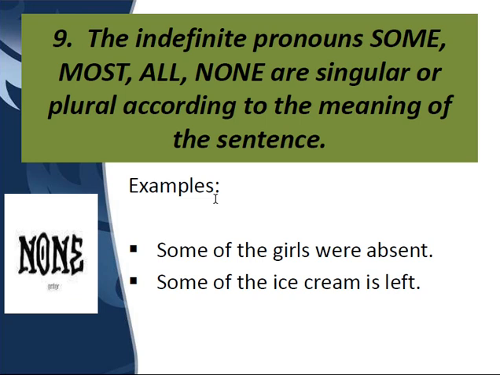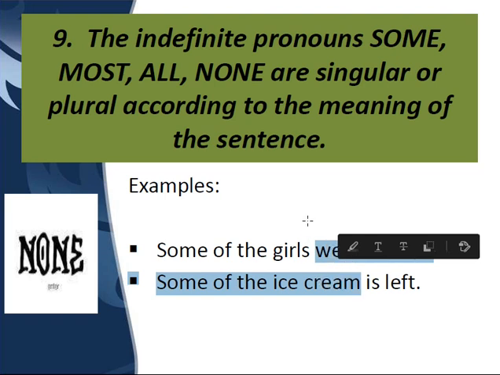Then, again, indefinite pronouns like some, most, all, none are singular or plural according to the meaning of the sentence. Now children, if you see the two sentences, there is one difference. "Some of the girls were absent." After this indefinite pronoun, I have written a countable noun, girls, and this is plural. So that is why we are using a plural verb.